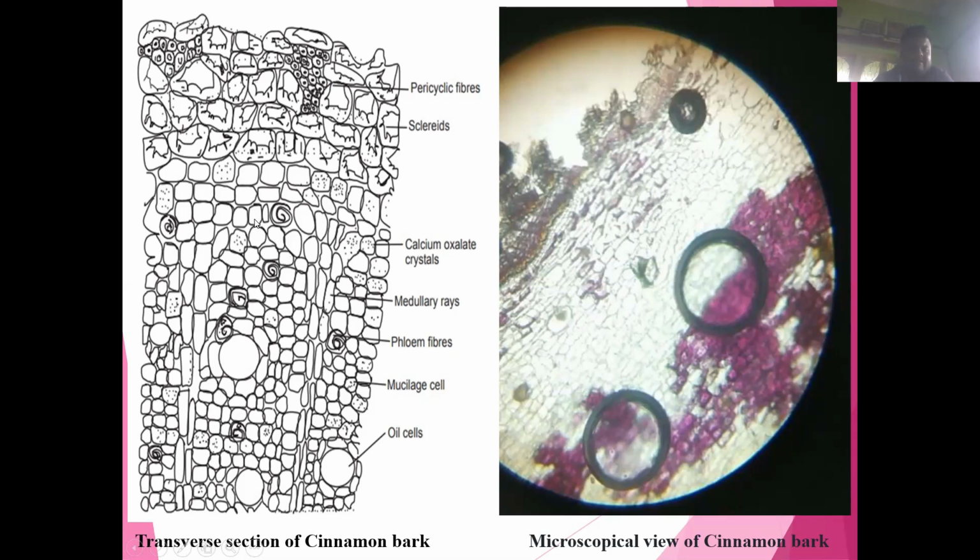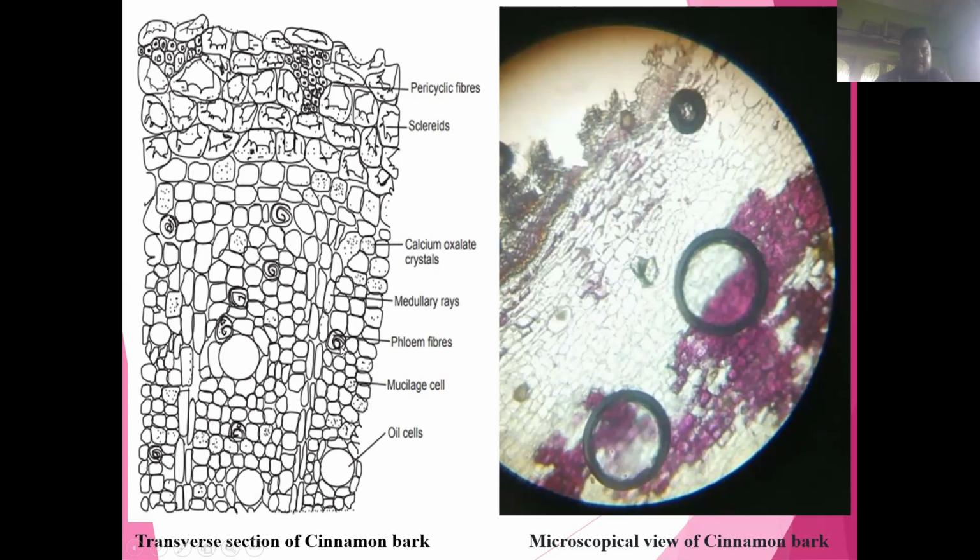On the left-hand side, in the transverse section of the cinnamon bark, there are pericyclic fibers. Under the pericyclic fibers, sclereids are also present. These are the calcium oxalate crystals. These longer ones are called the medullary ray.